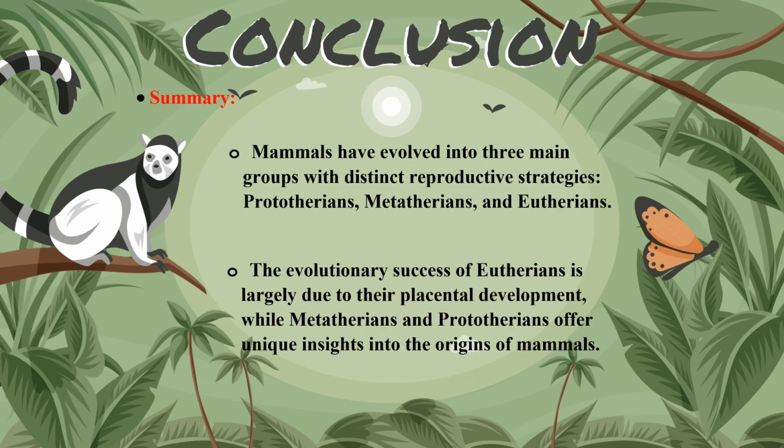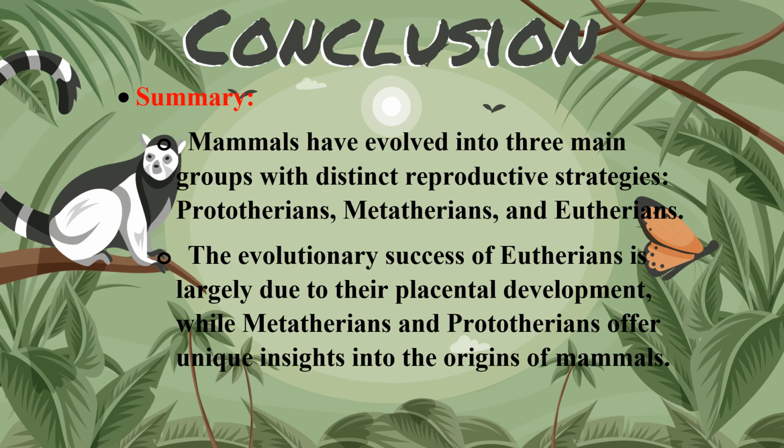In conclusion, mammals have evolved into three main groups with distinct reproductive strategies: Prototherians, Metatherians, and Eutherians. The evolutionary success of Eutherians is largely due to their placental development, while Metatherians and Prototherians offer unique insights into the origin of mammals.